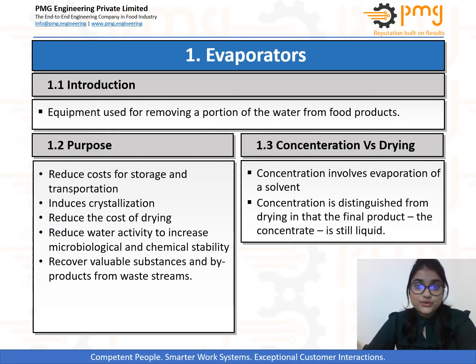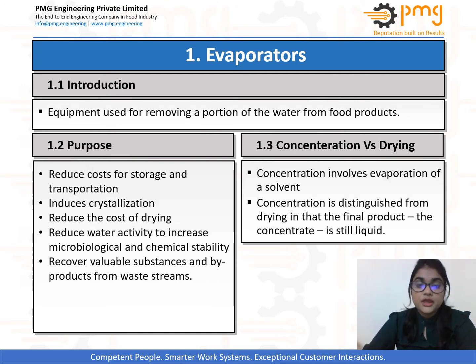Evaporators are widely used in chemical and process industries for a variety of purposes. These include the concentration of solutions, revaporization of liquefied gases, refrigeration applications, and generation of pure and mixed vapors for process applications. But in food processing industries, it is widely used for concentration of liquid, which involves evaporation of solvent